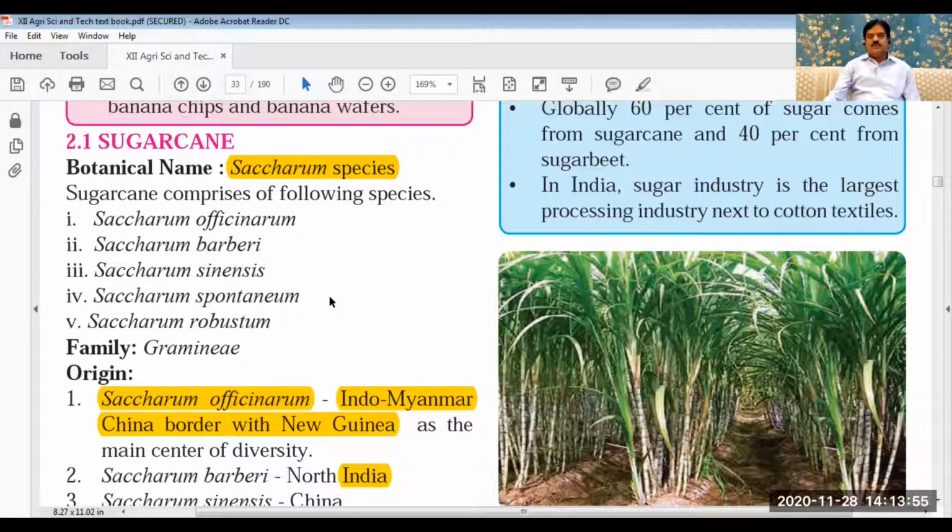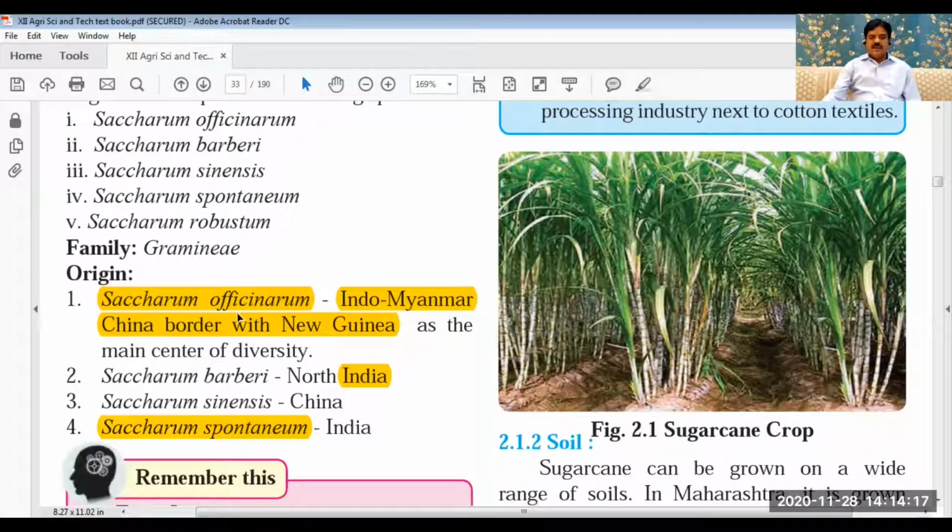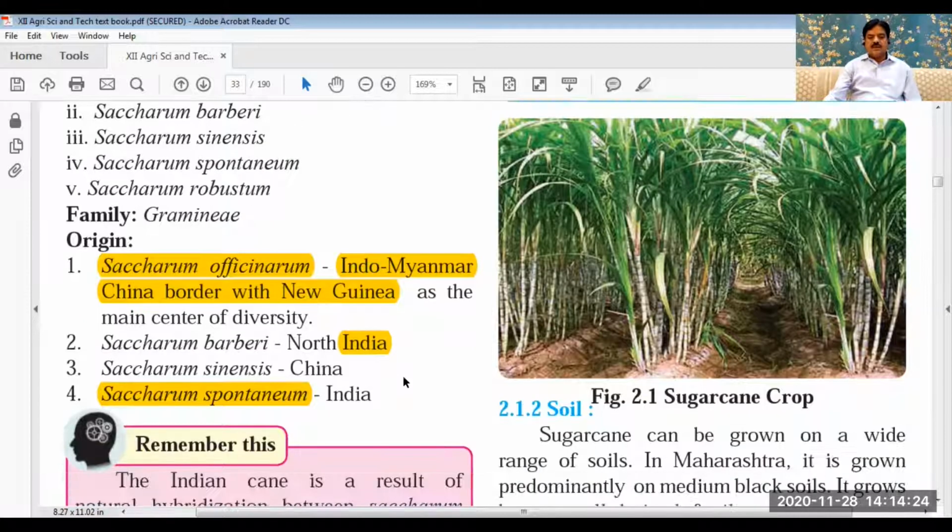There are five species of sugarcane. Saccharum officinarum, Saccharum barberi, Saccharum sinensis, Saccharum spontaneum, Saccharum robustum. These are the five species of sugarcane. But here in this case Saccharum officinarum is grown on large scale in our country and in most of the countries in the Asian continent.